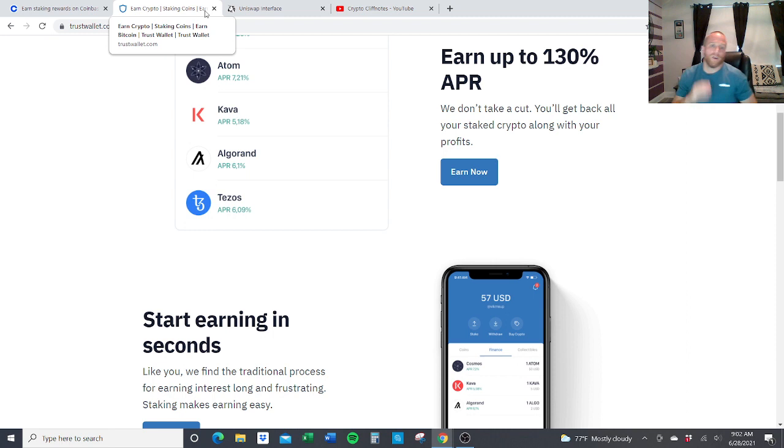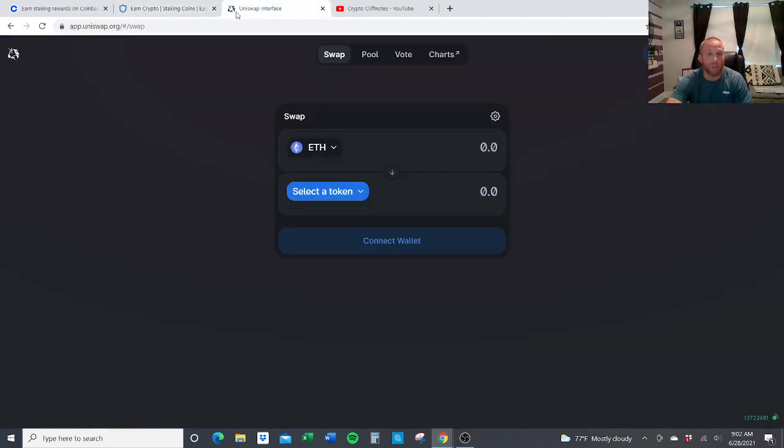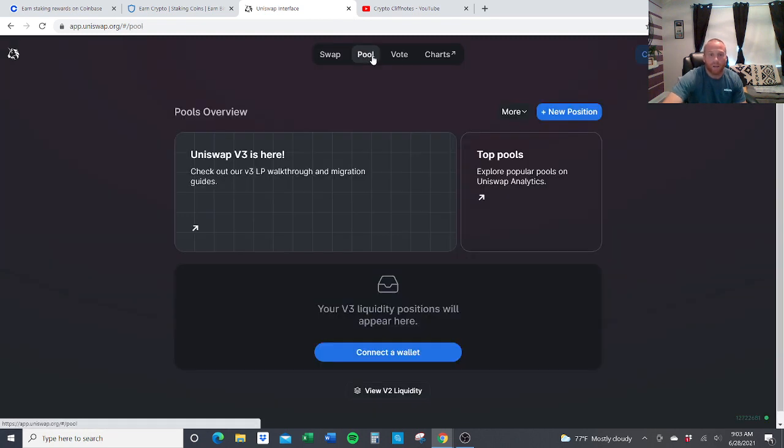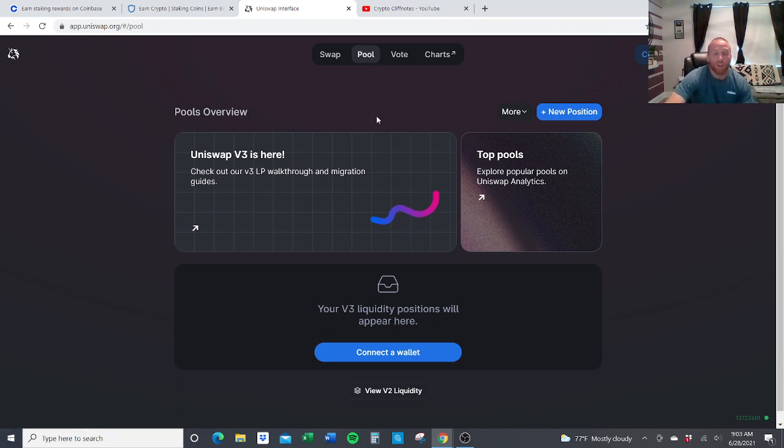So then what we're going to do next is check out what's going to be called yield farming. So yield farming is when we use, for example, like Uniswap. What you're doing here is Uniswap, rather than have like the exchange have all the liquidity on it where you're going to have all the tokens. Now, I went onto the Uniswap site. This is where you would normally go to swap out on Uniswap, but instead of doing a swap, we're going to use the pool today. So on the pool, this is what's going to happen. You're going to provide liquidity.